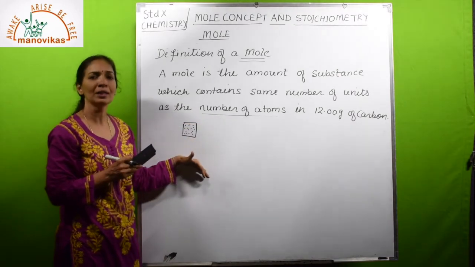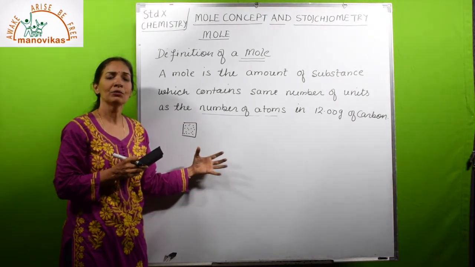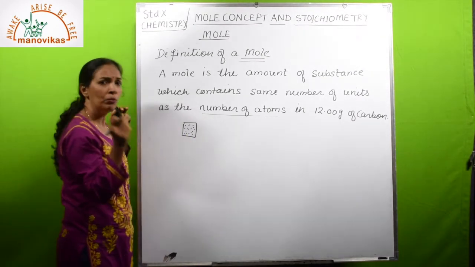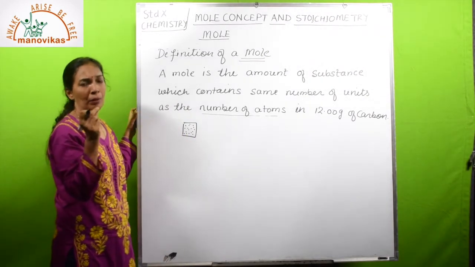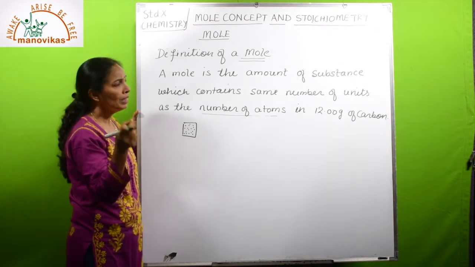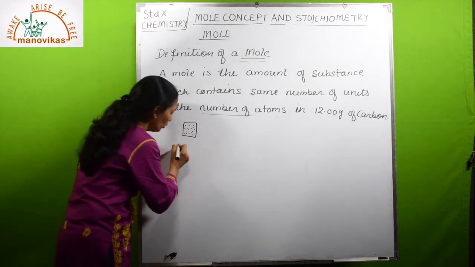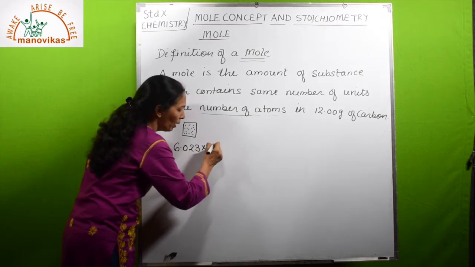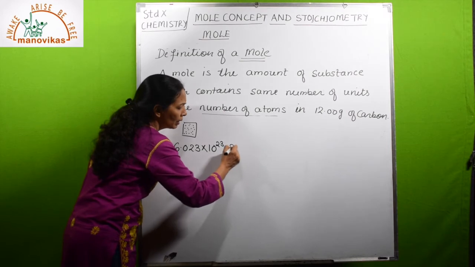So we can also say that a mole is the mass which contains Avogadro number of particles. One mole of any substance will contain the Avogadro number of particles, 6.023 into 10 to the power 23 particles.